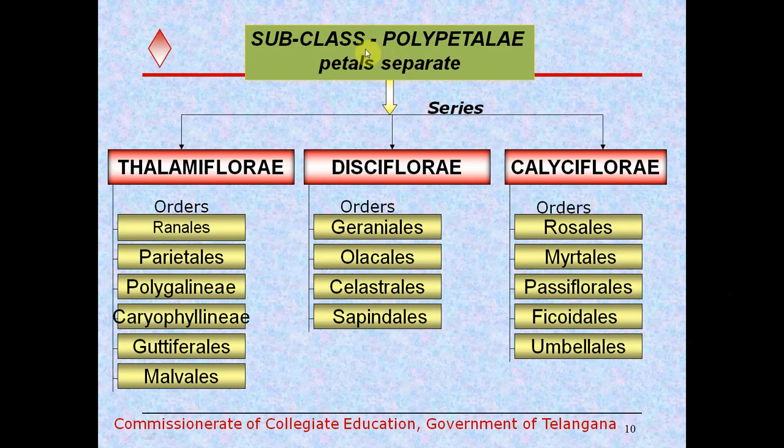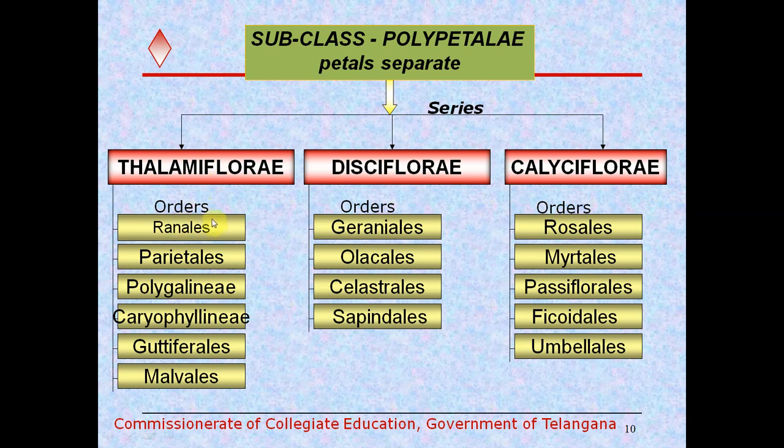So now we see the subclass level classification of Polypetalae. As we discussed earlier, the dicots class is divided into 3 subclasses: Polypetalae, Gamopetalae and Monoclamidae. In the Polypetalae, the prominent feature is that petals are separate, free petals, that is called polypetalous condition. This Polypetalae subclass is divided into 3 series: Thalamiflorae, Disciflorae and Calciflorae.